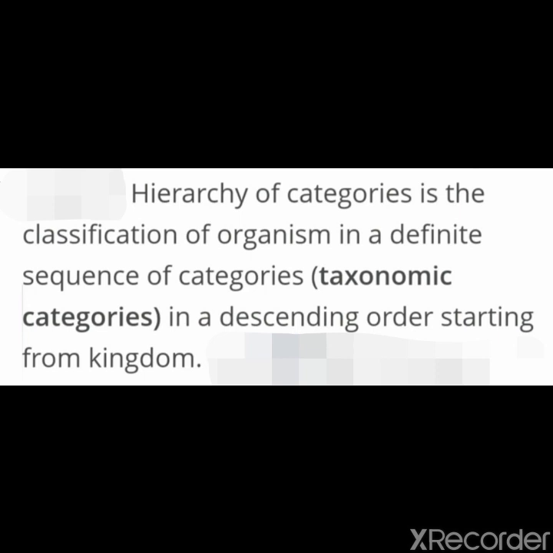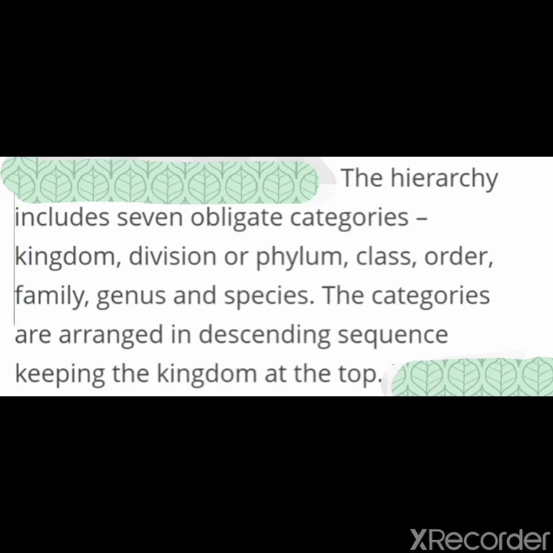Is it clear, children? Each category, referred to as a unit of classification, in fact represents a rank and is commonly termed as taxon. In plural form we say taxa. The number of similar or common characters decreases when we go from lowest rank to highest rank, or from species to kingdom. Is it clear, class? When we go from lowest to highest rank, the common characters decrease.